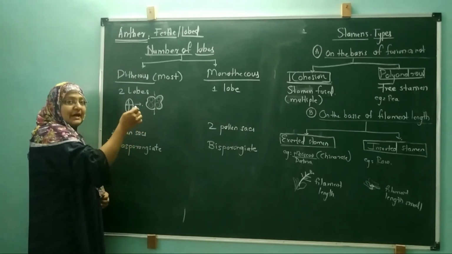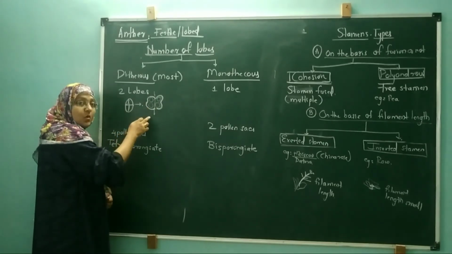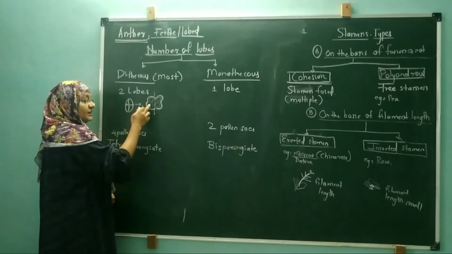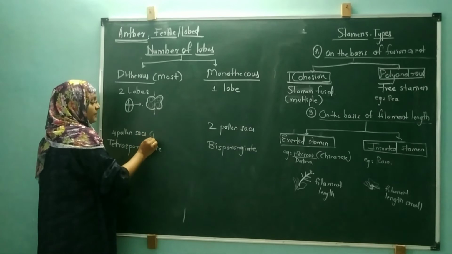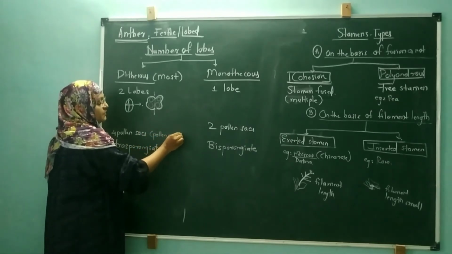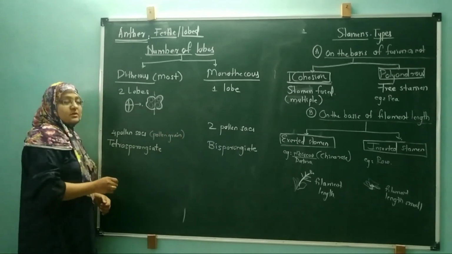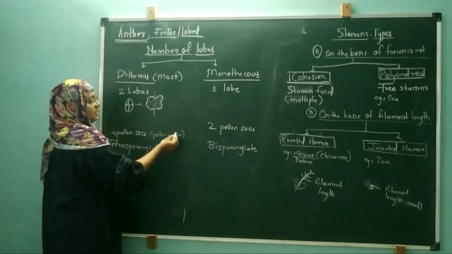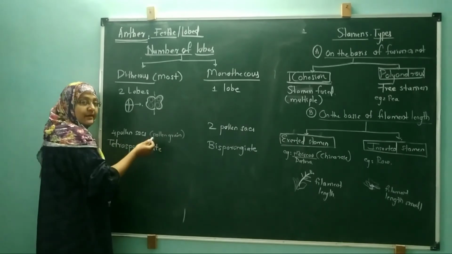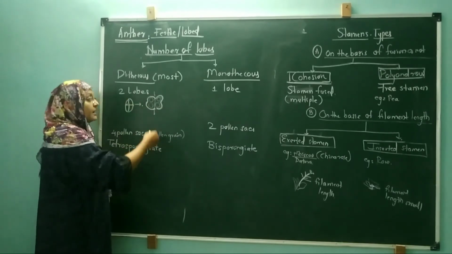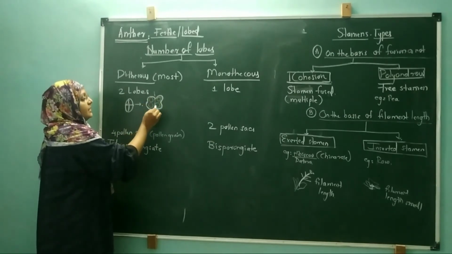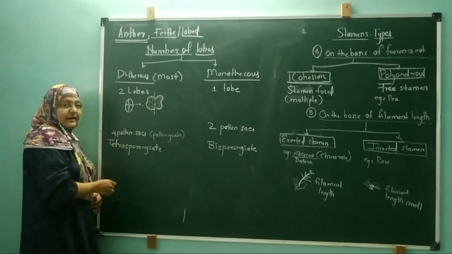A sac is nothing but the bag-like structure where the actual spores are developing. So that is the pollen sac, the sac containing the pollen grains. The actual spores, the microspores, get developed. These microspores are called the pollen grains. These pollen grains are present inside the circular sac. That's why it is called a pollen sac. So each lobe contains two pollen sacs.